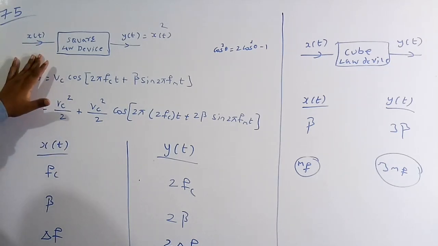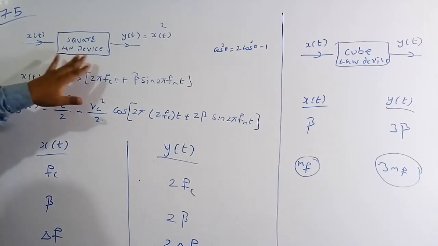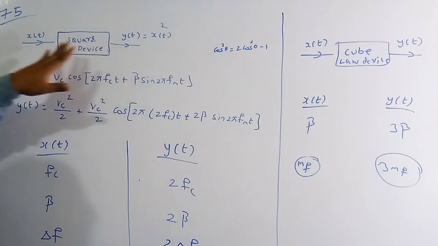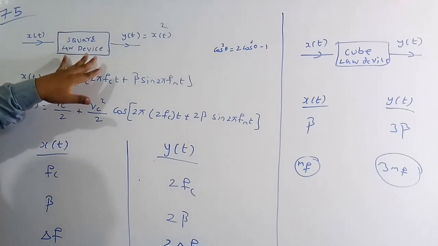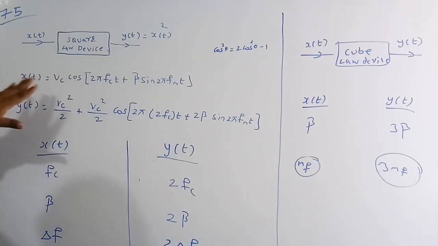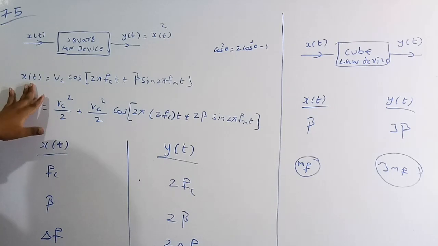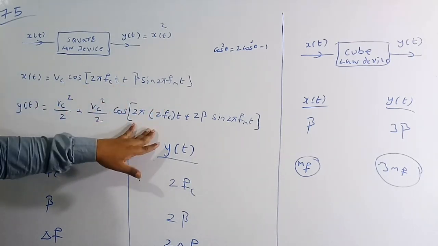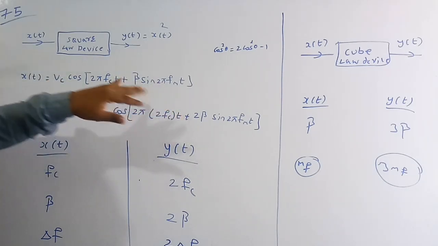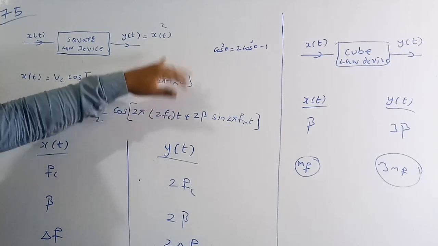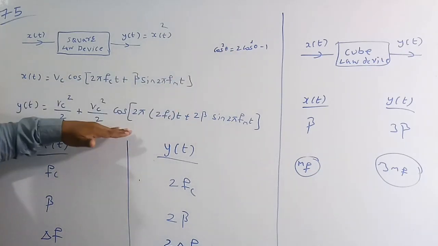So now before solving this question, let me tell a small concept here. So now suppose we are going to keep a square law device, which is nothing but, see, the output is the square of the input. So this system is going to function as squaring the input signal. So now, see, let me assume x of t is an FM signal. This is the standard equation of the FM signal. Then the output we are going to get in this fashion. So if you do the square of this function, cos square theta is equal to 2 cos square theta minus 1. So this is cos square theta. So solved in this manner, we are going to get this equation.